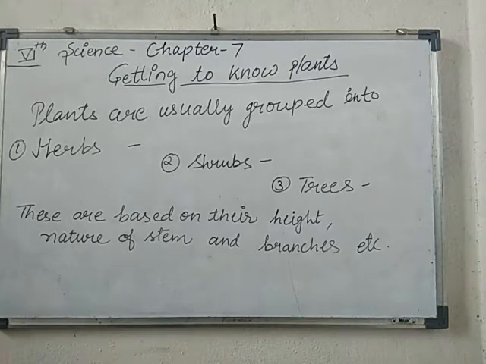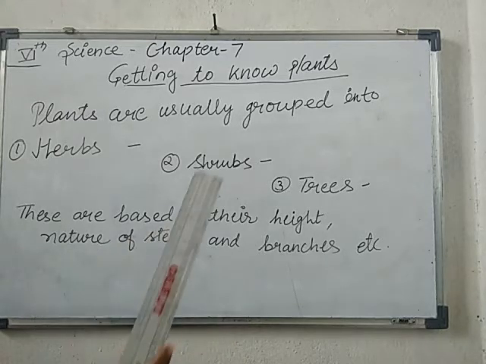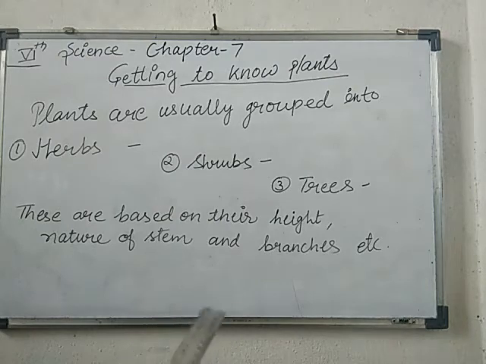Hello students, today we will start a new chapter, chapter 7, Getting to Know Plants. As you know, students, plants are very important in our life. They are a basic need for human beings as well as for animals, because we get so many things from the plant: from the leaf, from the bark, from the stem, from the root. All over the world we get food items from plants, as well as oxygen, and plants give a variety of food to humans as well as to animals.